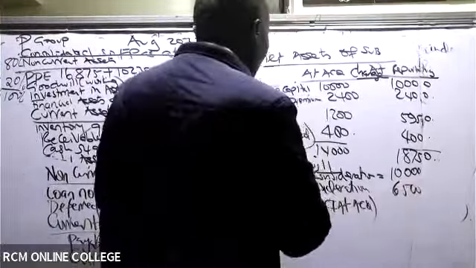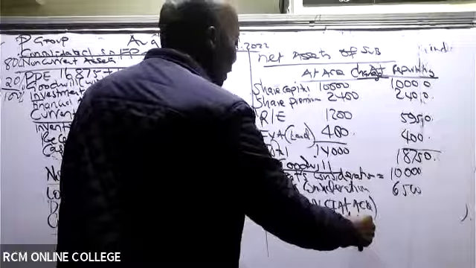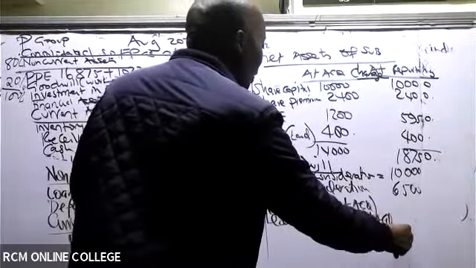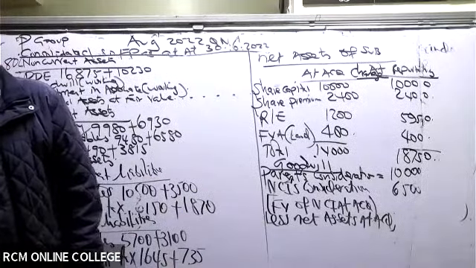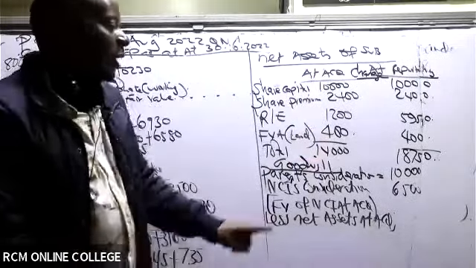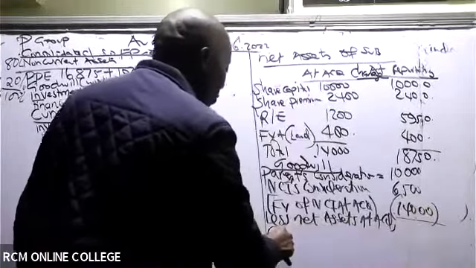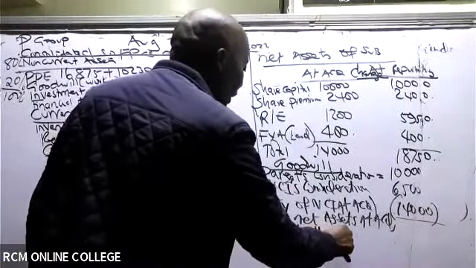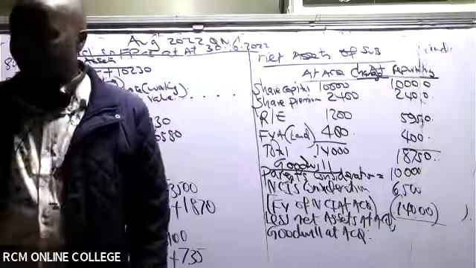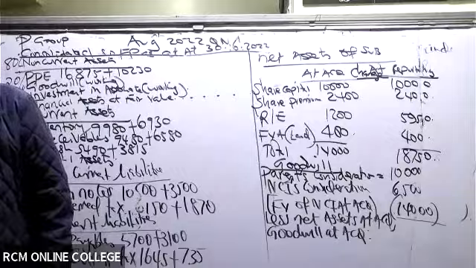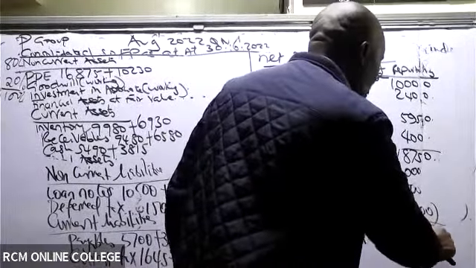So from there, you will only come and less net assets at acquisition. Do you know the figure? Yes, net assets at acquisition are 14,000. So you less this 14,000 and you'll be able to give me goodwill at acquisition. Sharon is giving me 20. Thank you very much, Maureen. So in this case, we have 2,500.